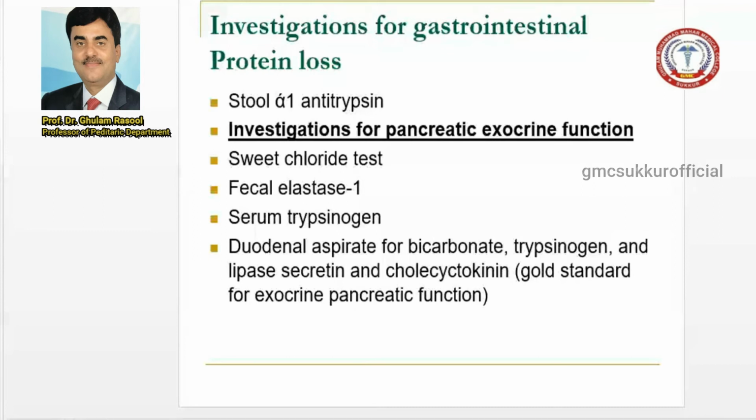This is the test, you can say this is the hydrogen breath test.